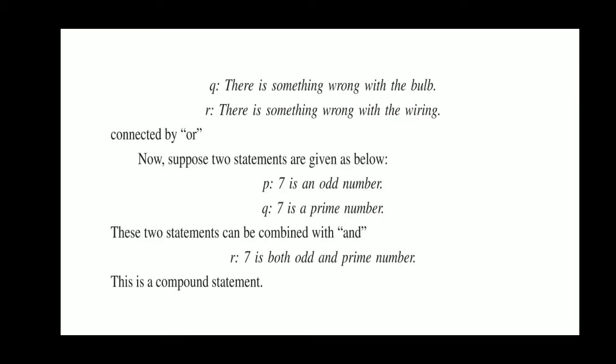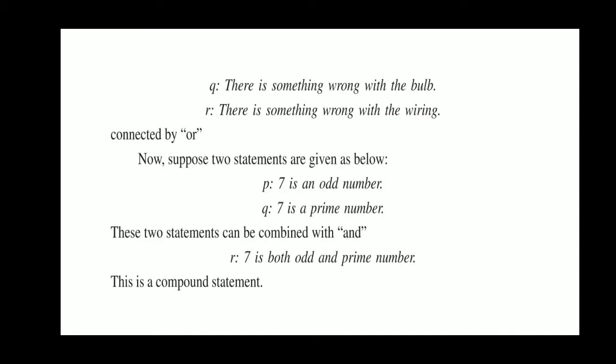Again, taking another example: 7 is odd or a prime number. It means 7 may be odd or may be prime.